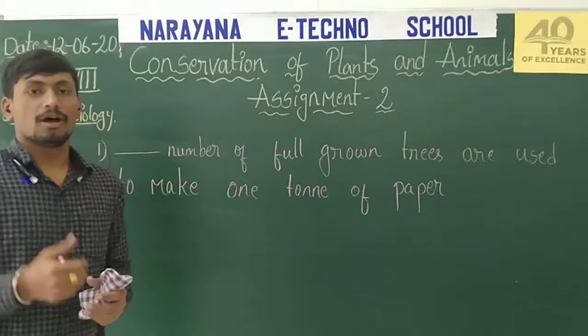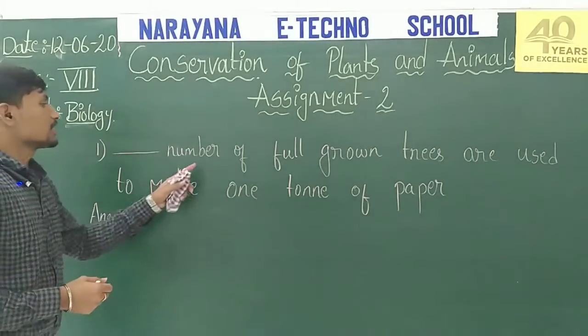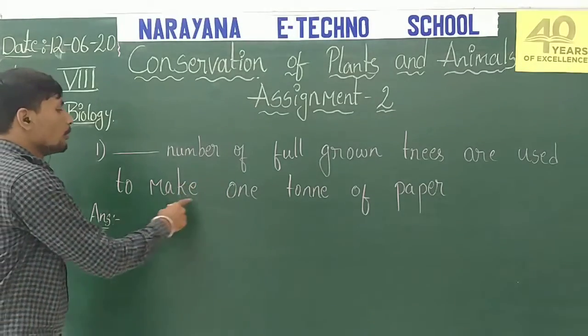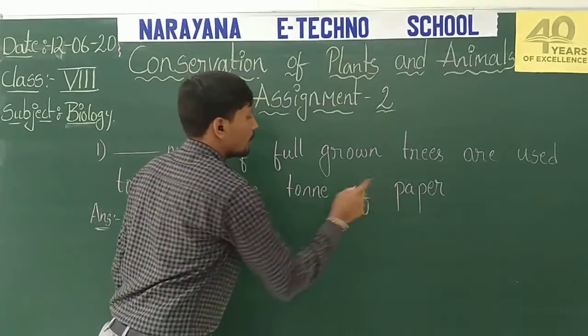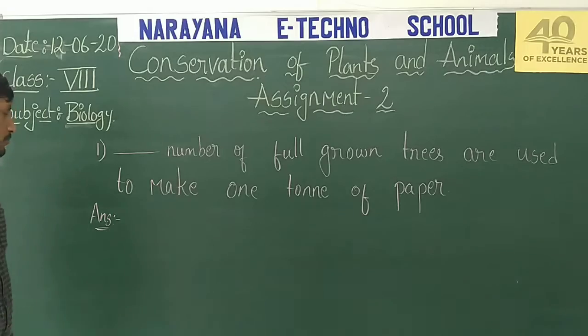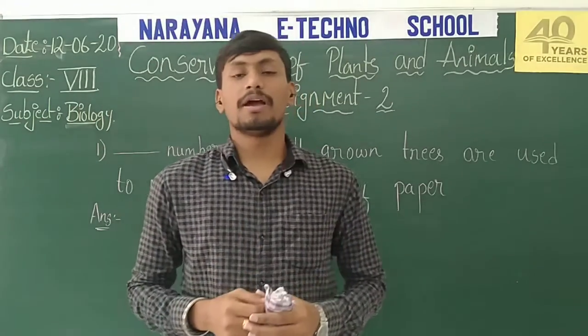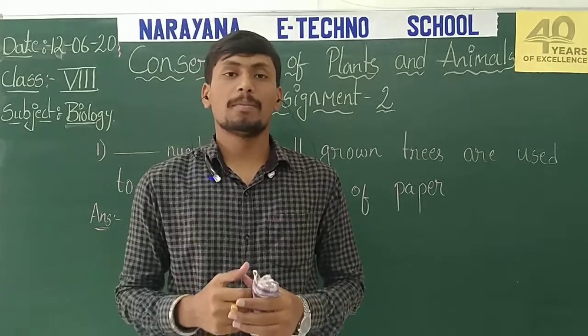In this assignment, first question: dash number of full-grown trees are used to make 1 ton of paper. The answer is, we all know that paper is made by using plant pulp.